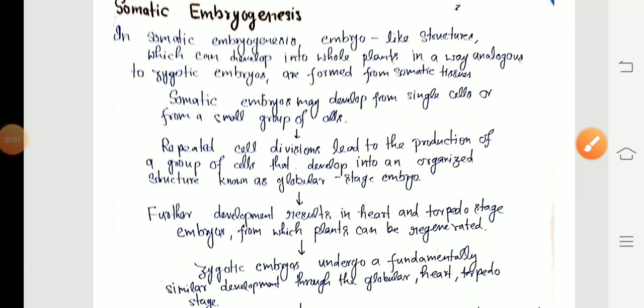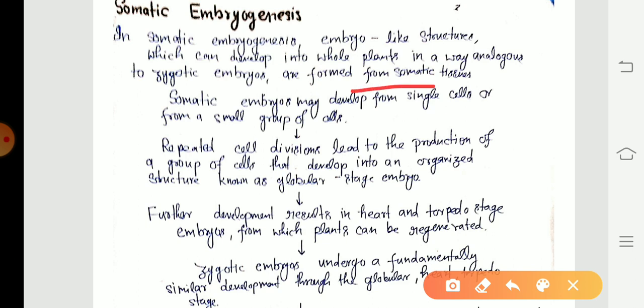Dear students, today's topic is somatic embryogenesis. In somatic embryogenesis, embryo-like structures which can develop into whole plants in a way analogous to zygotic embryos are formed from somatic tissues.